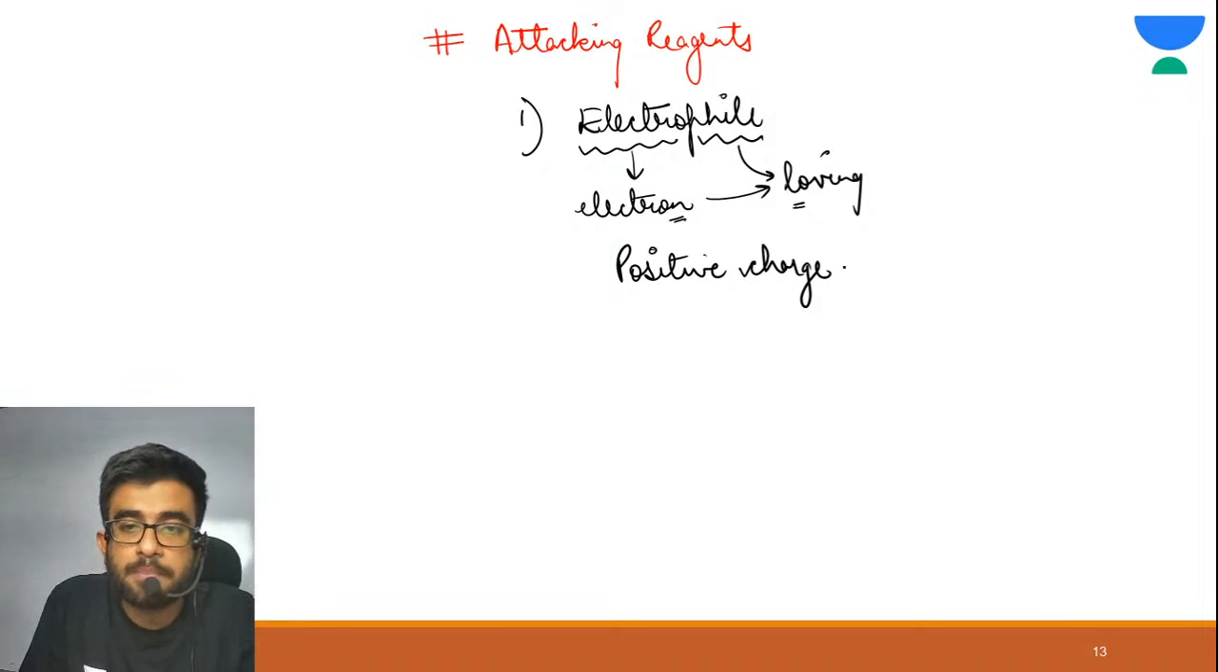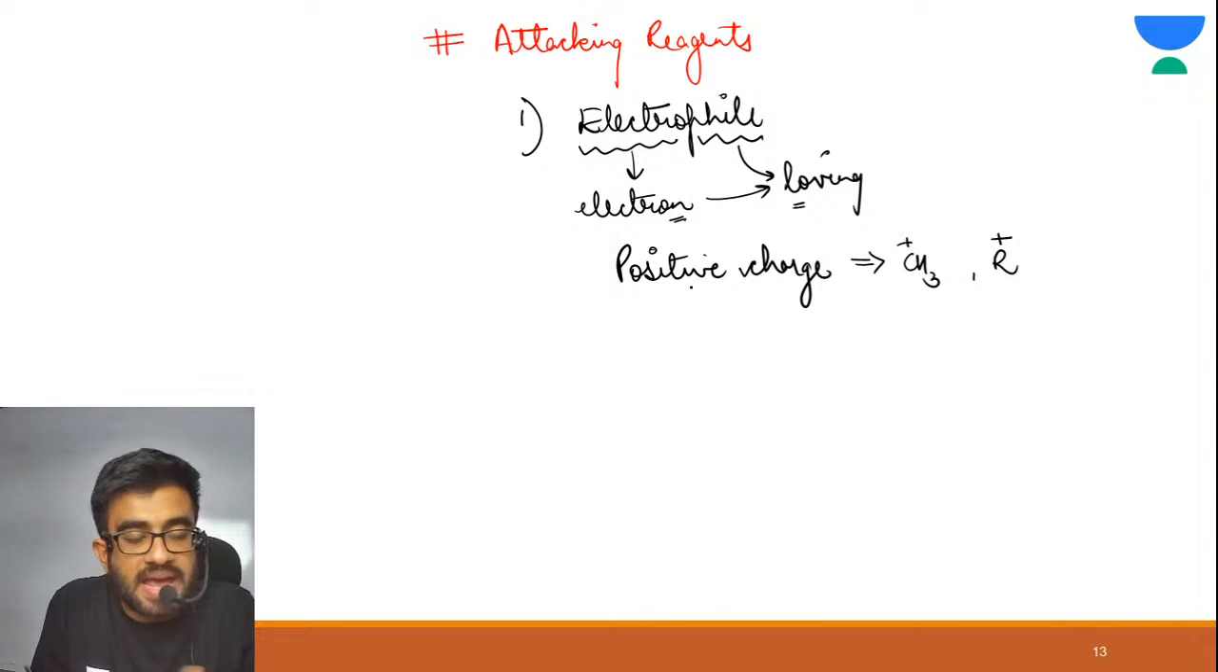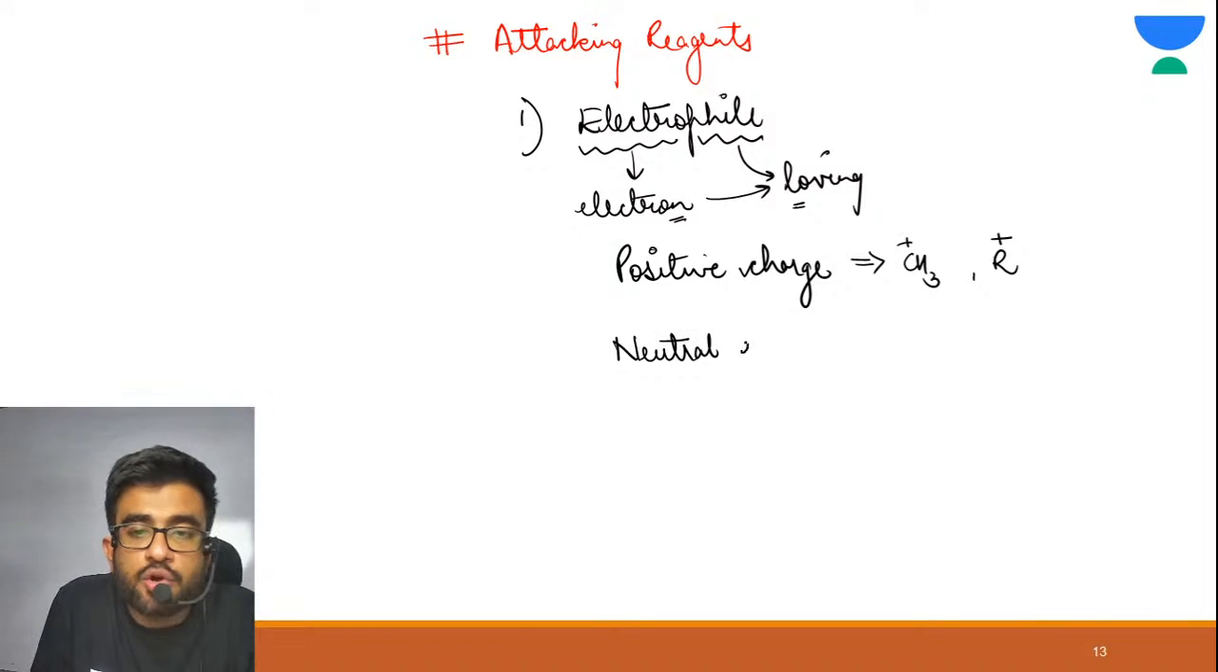Now what are the examples of these? Positive charge electrophiles are like CH3 plus, R plus. These are all examples of your positive charge electrophiles. As well as there are neutral electrophiles also.